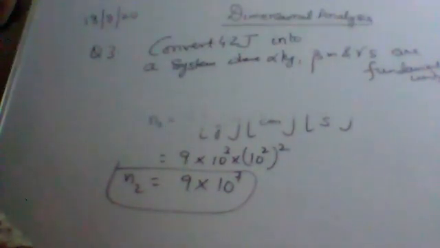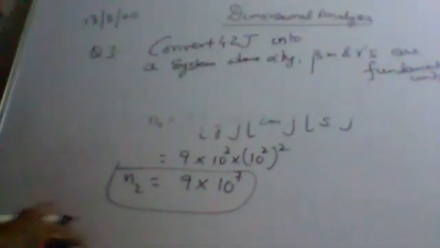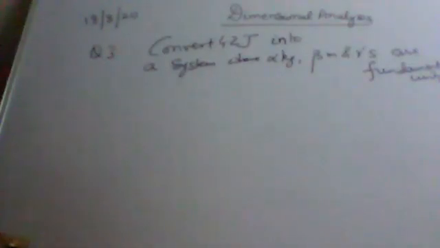Try to do it. Now we are not converting in CGS system. In the new system, the mass will be taken in alpha kg, the length in beta meters and the time in gamma seconds. So here you have to convert 4.2 joules exactly in the same manner, but the system is not CGS or any known system; it is some hypothetical system where mass is taken in alpha kg, length in beta meter and time in gamma seconds.